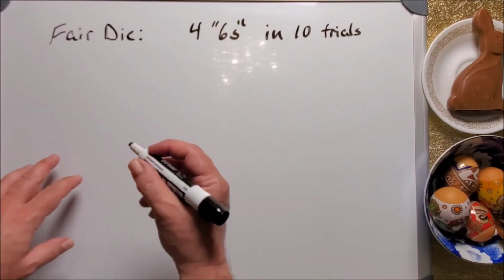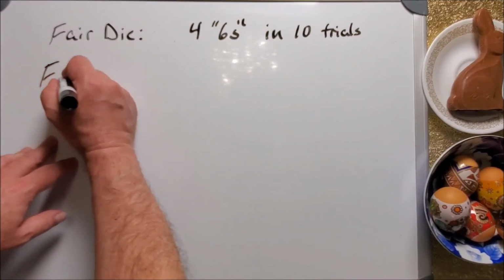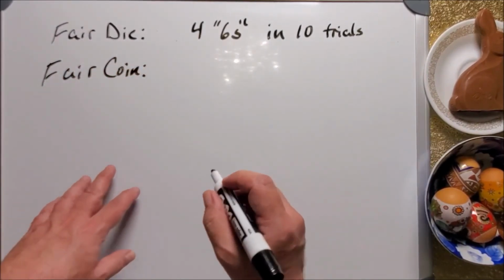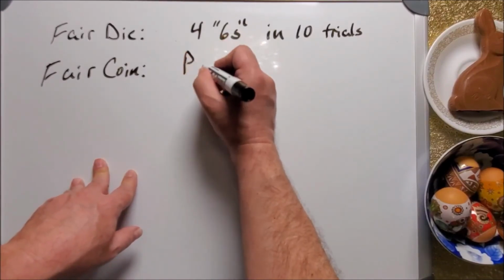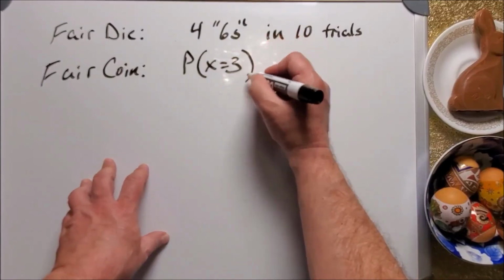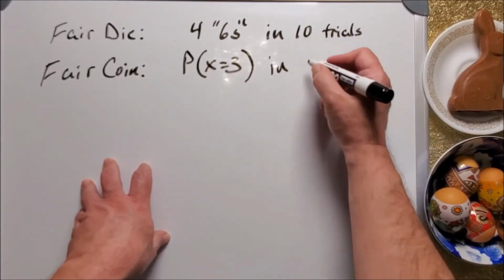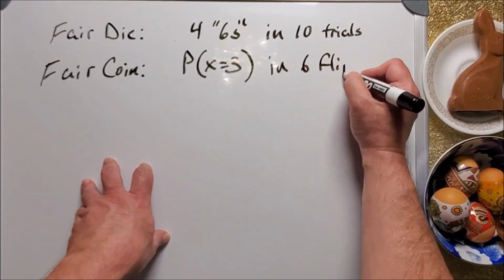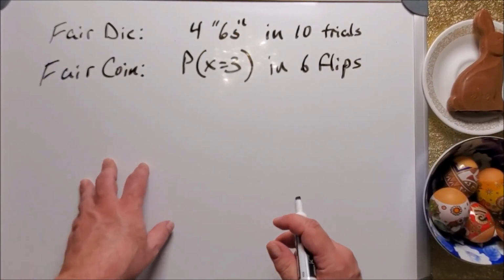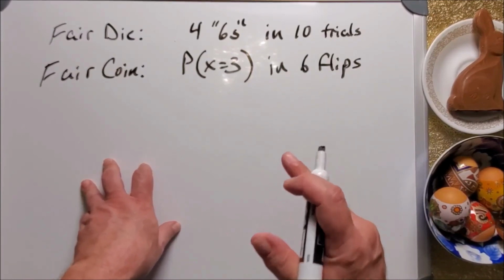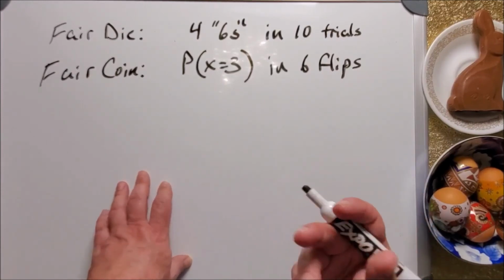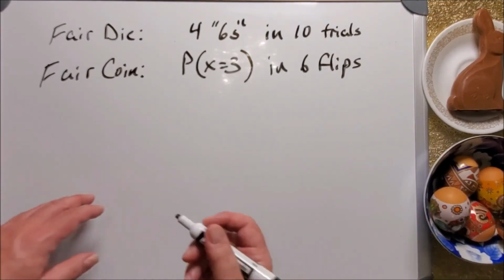Okay, with a fair coin, here's the next one. With a fair coin, what is the probability that x should equal 3 in, let's make it 6 flips? That's with a fair coin. Tell me what that probability will be, that you will get 3 successes in 6 flips. It's a fair coin, so you tell me what a success would be. Would it be heads or tails? I guess it's arbitrary. You can decide that.